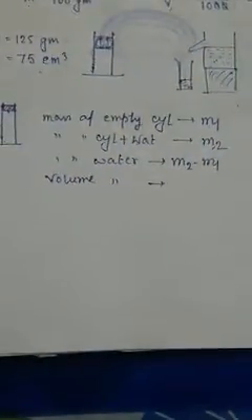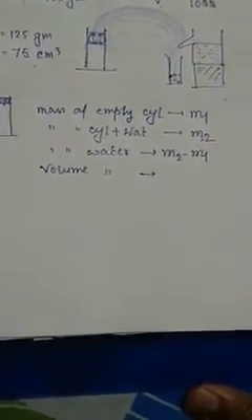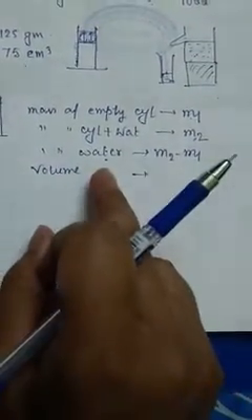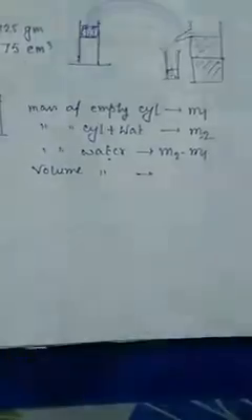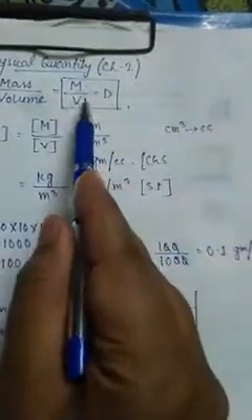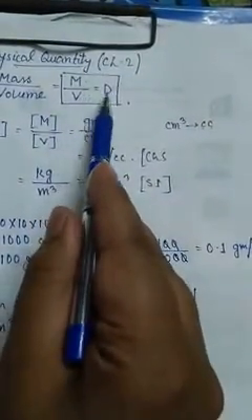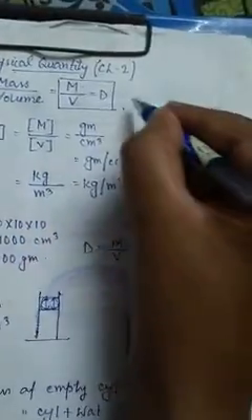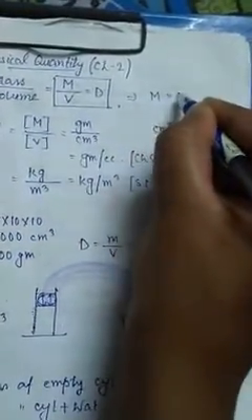One thing is very much important, that water is the physical quantity whose mass and density are the same in CGS unit. Why? Because we have this formula, density equal to mass by volume. So mass equal to density into volume.